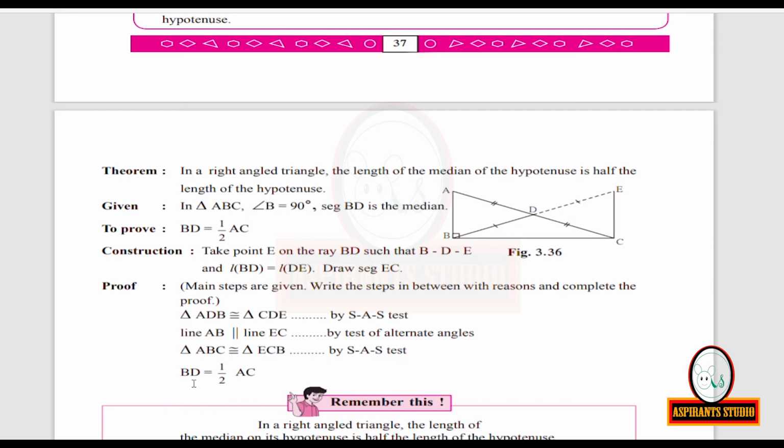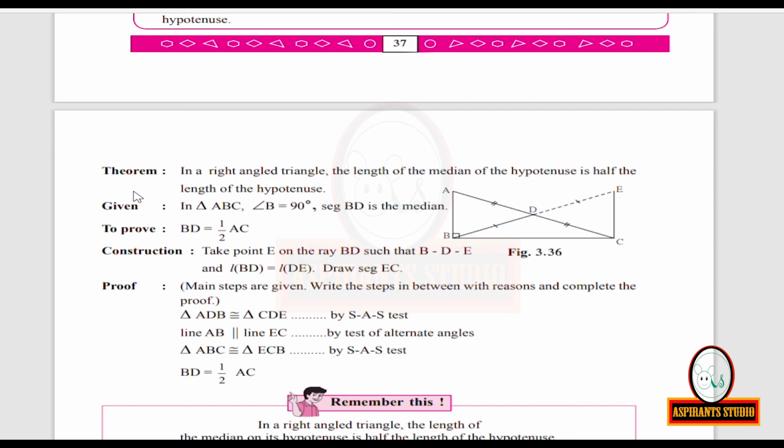But what is BD? BD is the median. And what is AC? AC is the hypotenuse of the right angle triangle ABC. So now we have proved what? In a right angle triangle, the length of the median of the hypotenuse is half the length of the hypotenuse. So at last you have to write the final statement. Hence, we prove that, then copy this. In a right angle triangle, the length of the median of the hypotenuse is half the length of the hypotenuse.